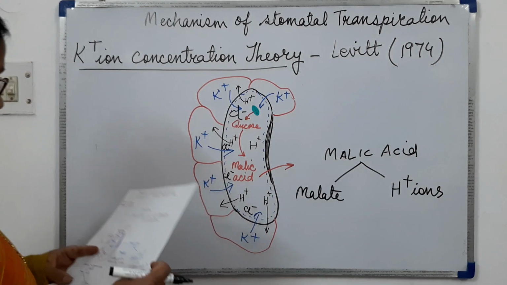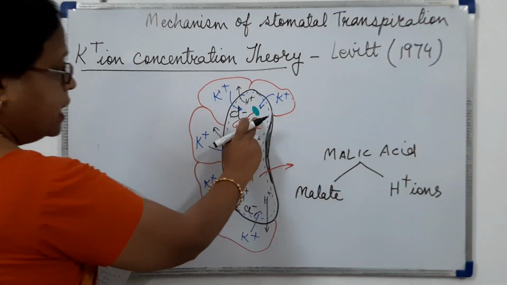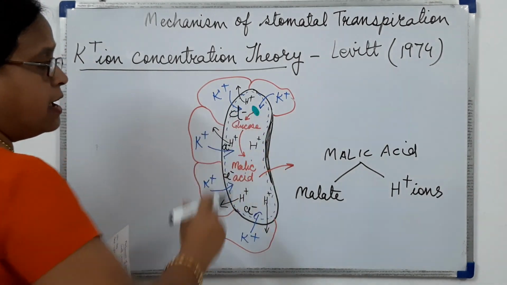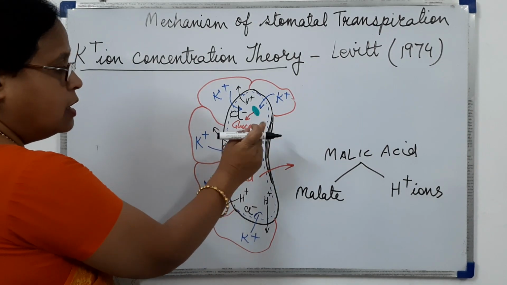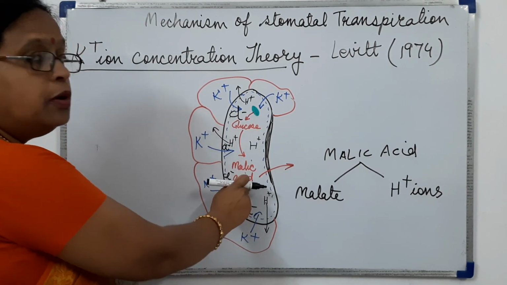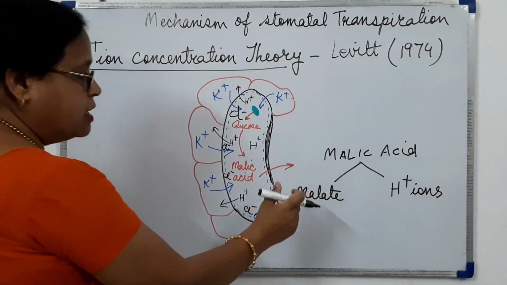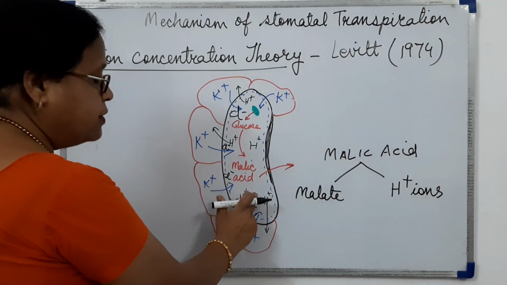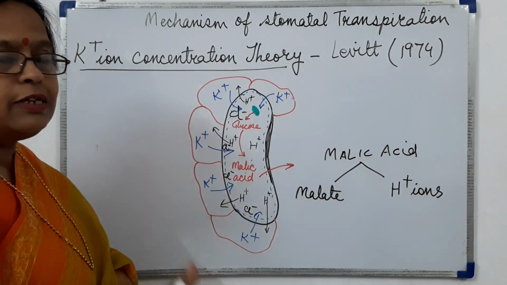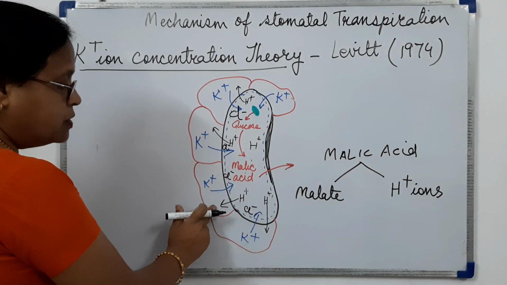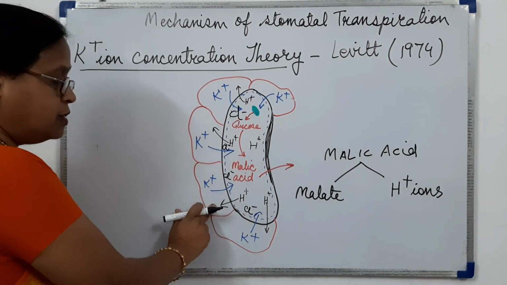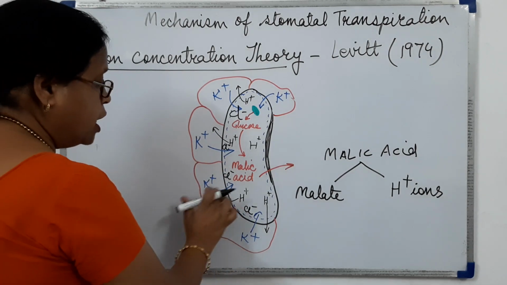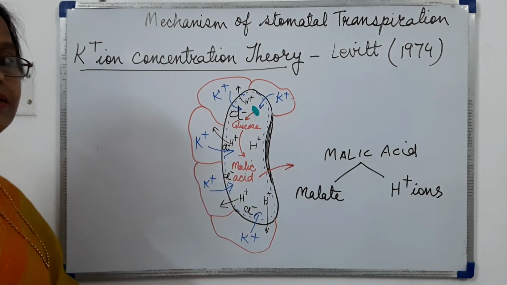Once again, I am repeating it: when photosynthesis takes place in the chloroplast, glucose is synthesized. This glucose gets converted into malic acid. Malic acid breaks into malate and hydrogen ions, and these hydrogen ions, due to the concentration gradient, diffuse into the subsidiary cells, and potassium ions along with chloride ions move into the guard cells.